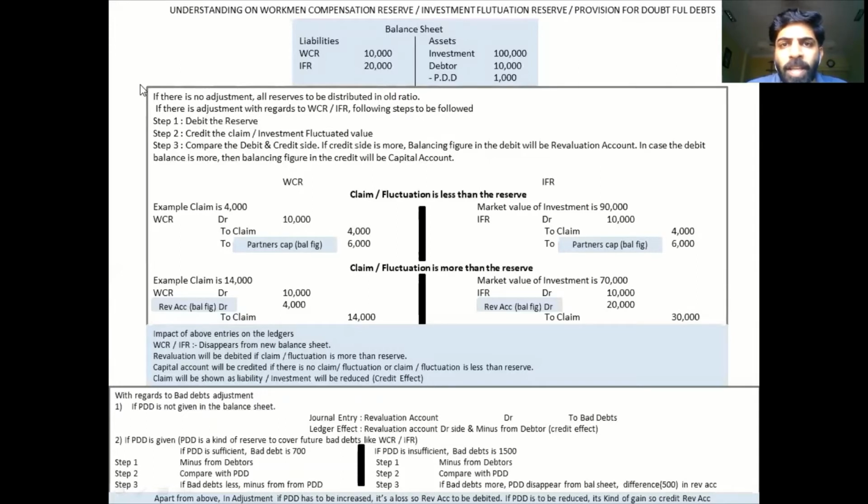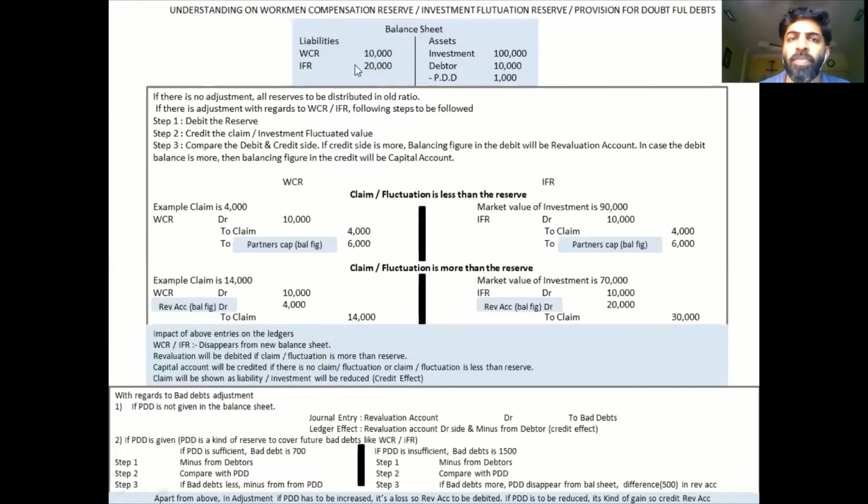Again, a businessman can invest in property, in shares. Now there can always be a fluctuation. That means the value can go down, and in business you always keep an IFR so that you cover that kind of losses. All right, now let us understand the WCR part. If in the sum there is no claim or there is no fluctuation, every reserve should be distributed among the partners in the old ratio. But if there is any adjustment, you have to understand.